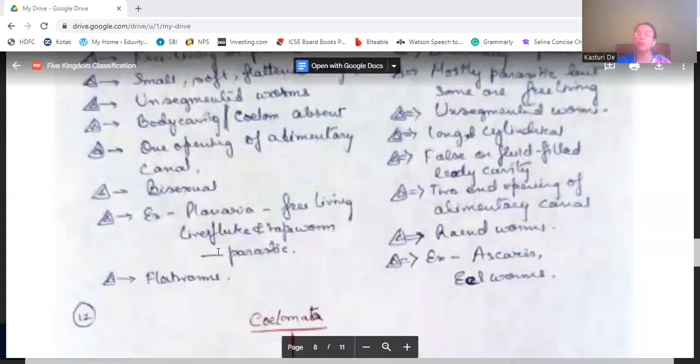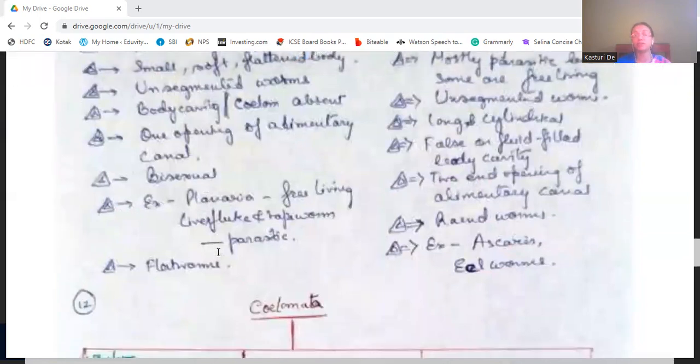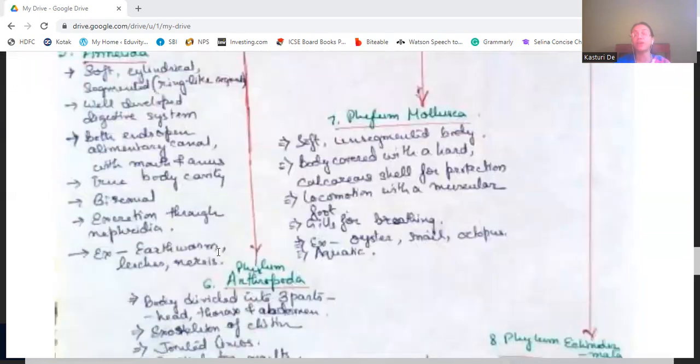One more important characteristic of Annelida is that they excrete through nephridia. So all three are worms, but these are the differences. Then we come to the phylum Arthropoda.